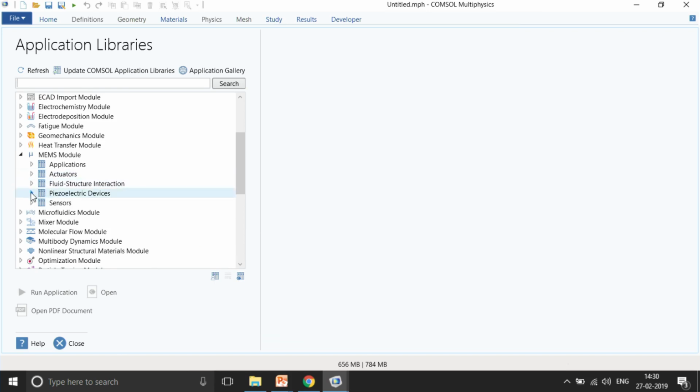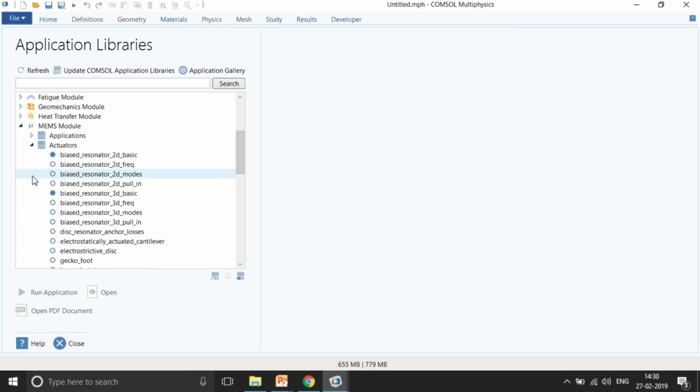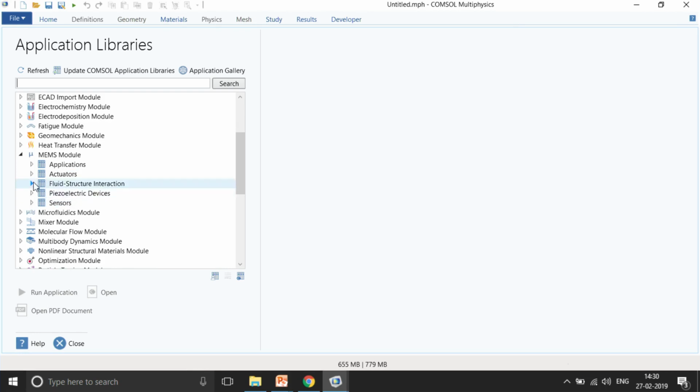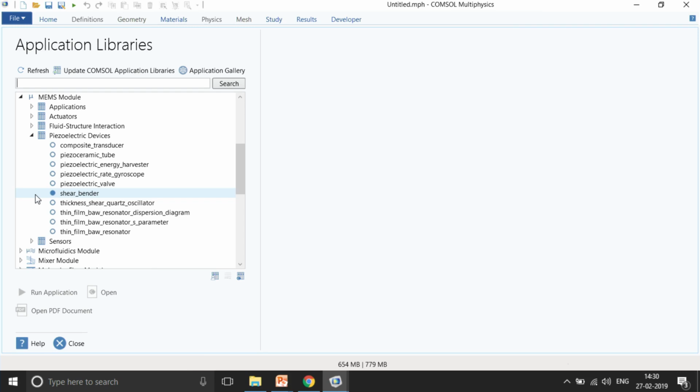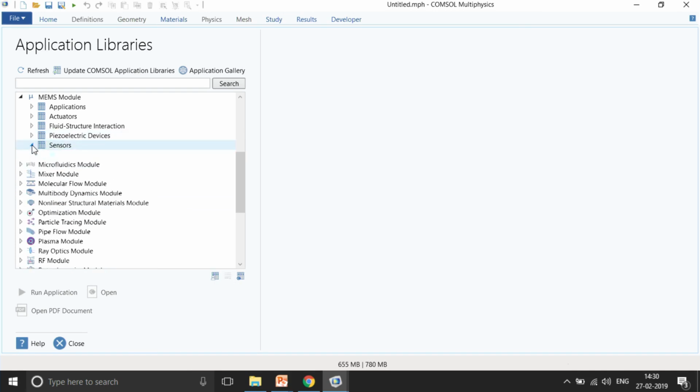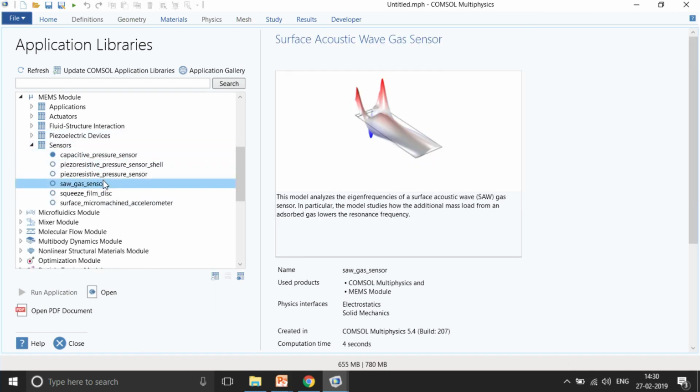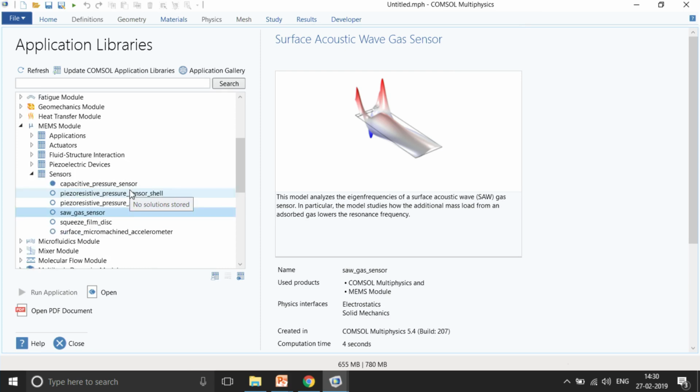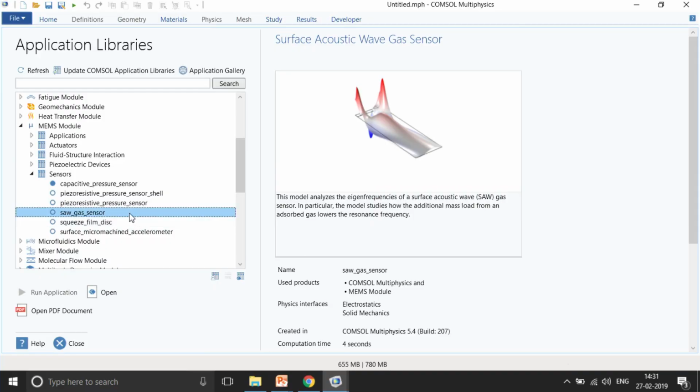In the MEMS module there are also many application models. You have many actuators that will come at a later stage. We have fluid structure interaction, and we also have piezoelectric devices. Right now we are going to talk about surface acoustic waves, which would be coming under sensors. So this is the SAW gas sensor. We also have an example of a glucose sensor, which is also a part of how you can understand chemical reactions with the help of an electronic device. So this is the example model that I was talking about, the SAW gas sensor.